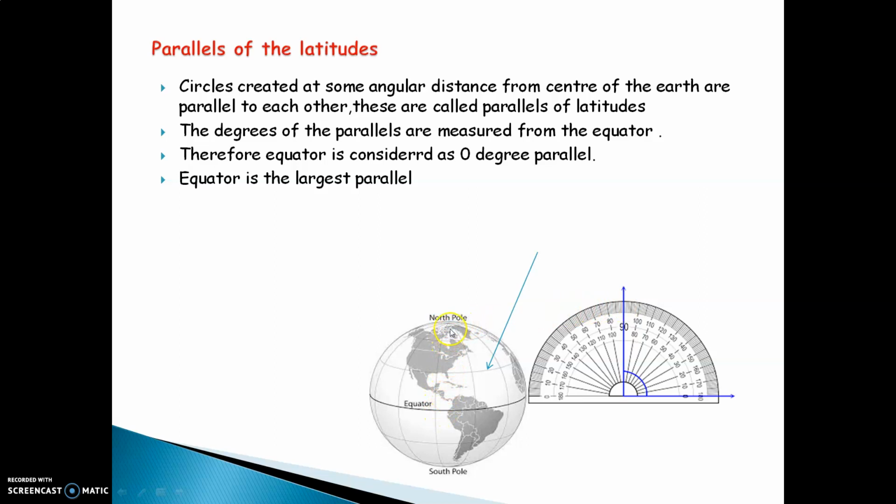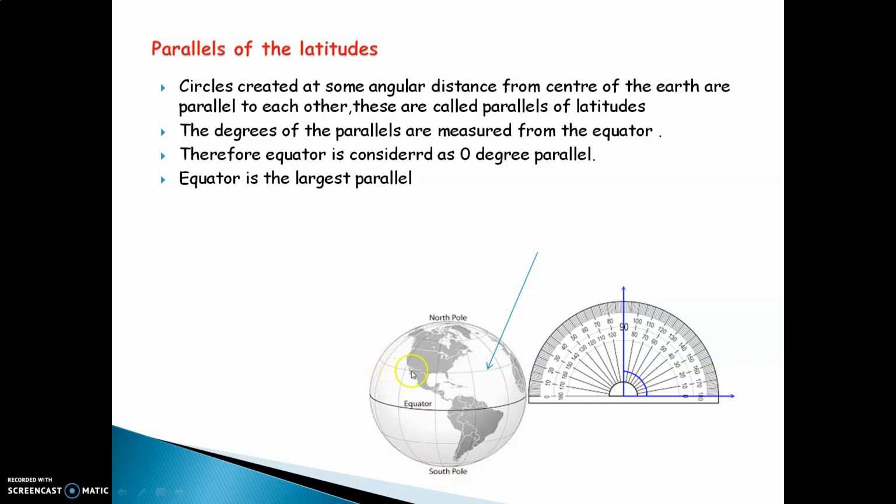The north pole on the Earth is exactly at 90 degree. Similarly is the case with the south pole. If you hold the protractor upside down, you will again see the equator at 0 degree. As we go downwards, the south pole comes at 90 degree latitude.